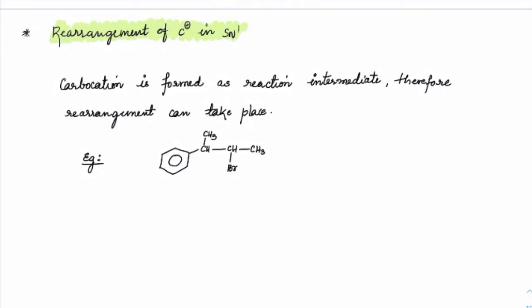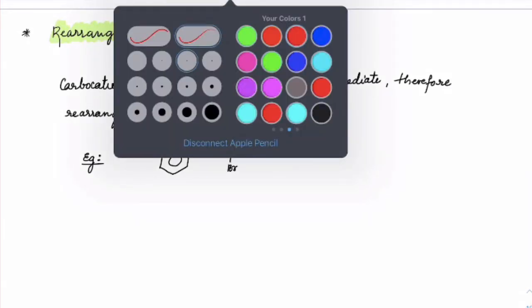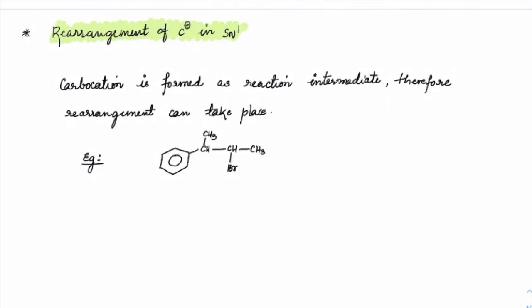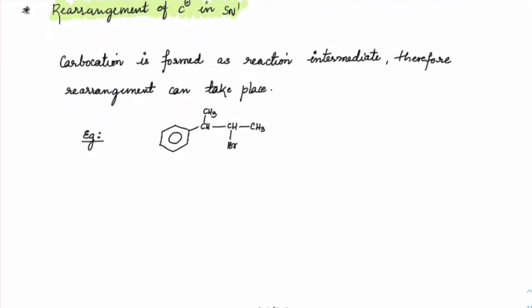Rearrangement of carbocation in SN1. What are the cases in SN1 where the rearrangement is an important factor, and what are the products forming? That's the kind of question usually asked. Whenever a carbocation is forming, there is a high chance that it can undergo rearrangement. You have been doing this type of question before also with the E1 and E2 mechanisms. Let's see that. Please write this now.